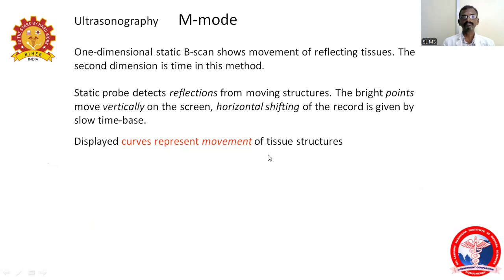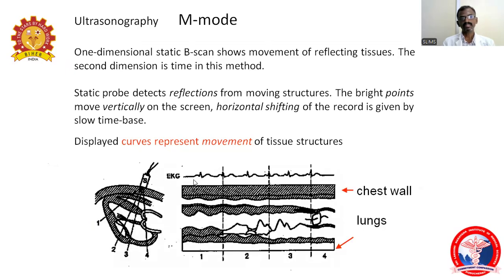That is called M mode. Here there is an ECG, then you have a chest wall, and the corresponding valve depends upon the motion. Depending upon the motion, it produces a curved wave in the corresponding region in the M mode.